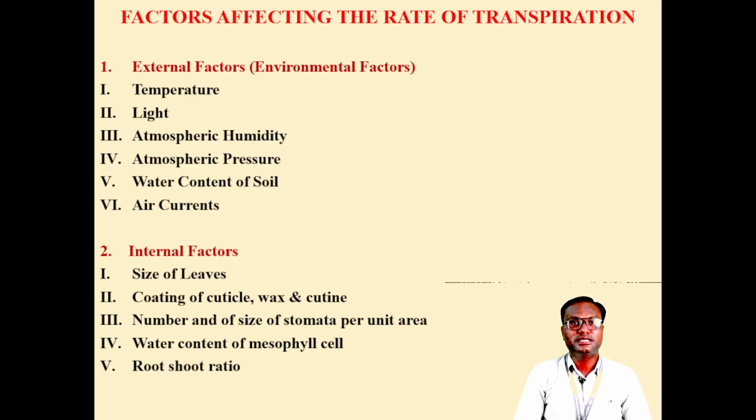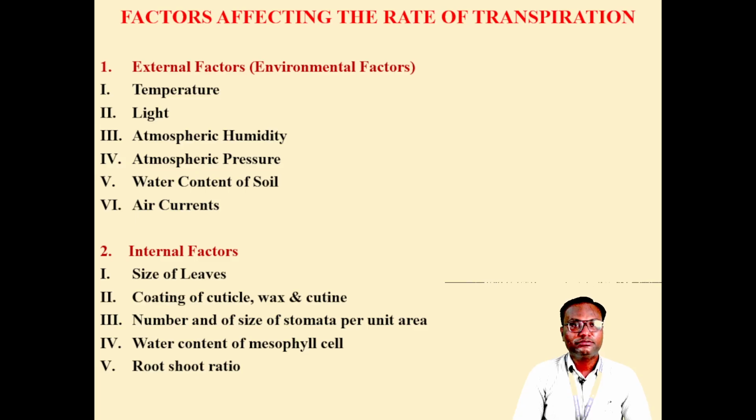Now, what are the factors affecting the rate of transpiration? First of all, the external or environmental factors. First one is temperature. Temperature is the major factor that affects the rate of transpiration. When the temperature in the environment is higher, the transpiration rate is also higher. Then the second one is light intensity. The quality of light is also essential. When light intensity is higher in the environment, more transpiration occurs.